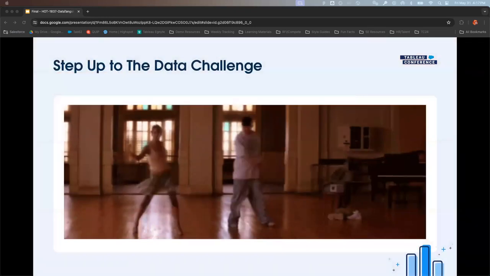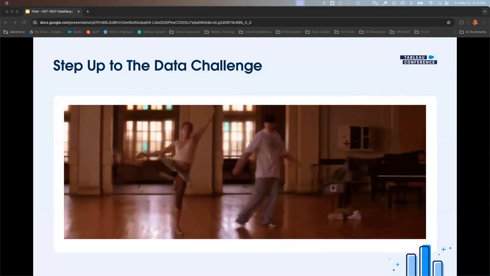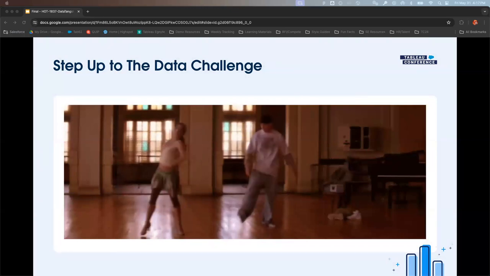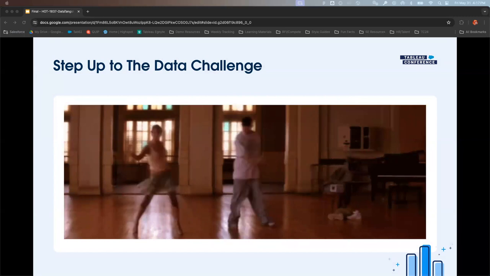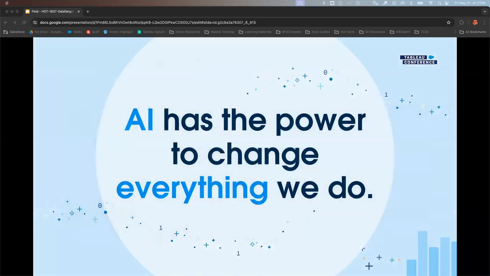So let's go ahead and step up to the data challenge. But if we back up for a second, what is the data challenge? What is it that we're talking about? And I know this was a very popular topic at Tableau Conference, but I think everything nowadays comes down to AI. We know that AI has the power to change absolutely everything that we do, but this can also be somewhat of a scary topic because AI also requires a lot of data, a lot.